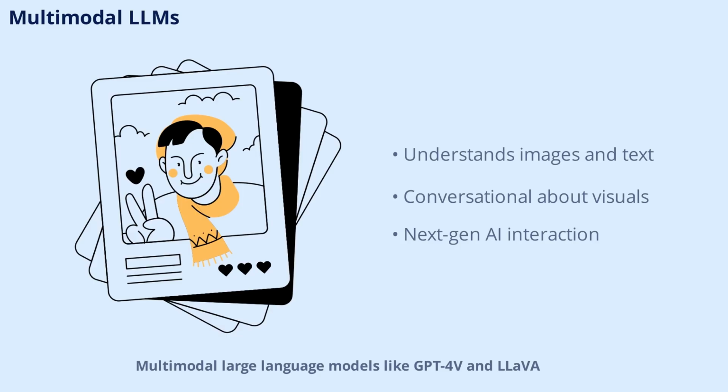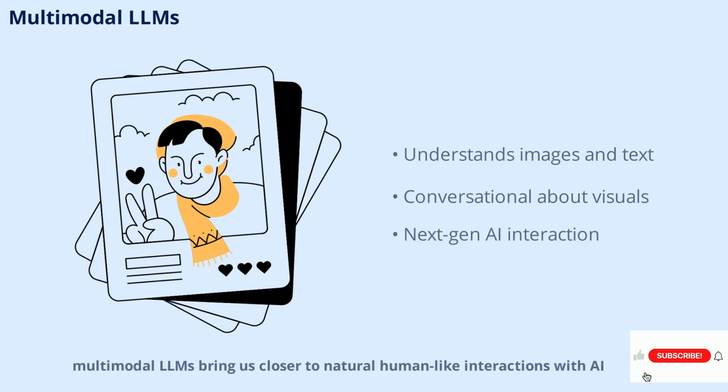Multimodal large language models, like GPT-4 Vision and LLaVA, represent the next generation of conversational AI. These models can understand and discuss images, documents, and text, enabling true conversations about visual content. Whether it's analyzing a chart, describing a photo, or answering questions about a document, multimodal LLMs bring us closer to natural, human-like interactions with AI.